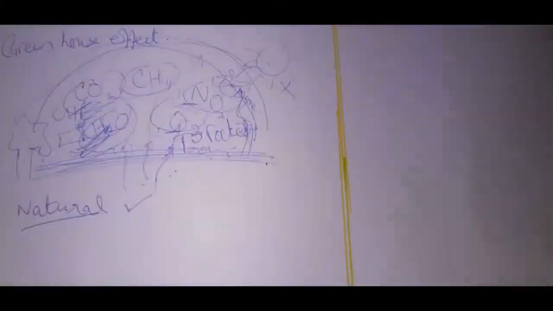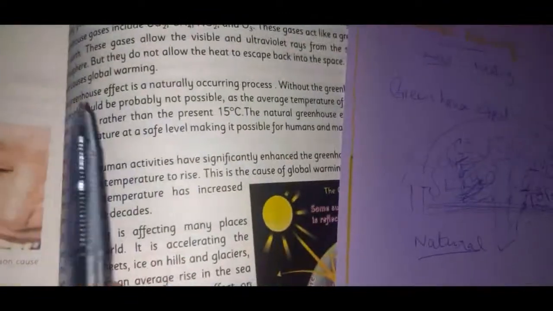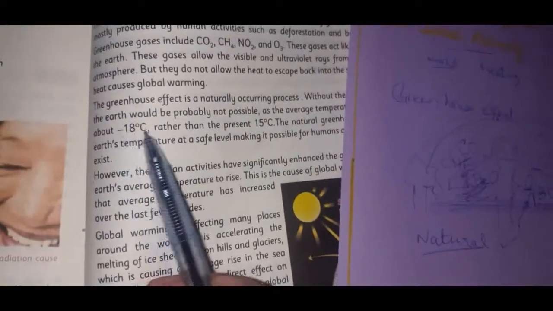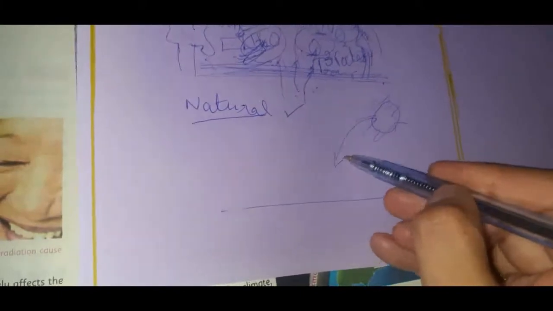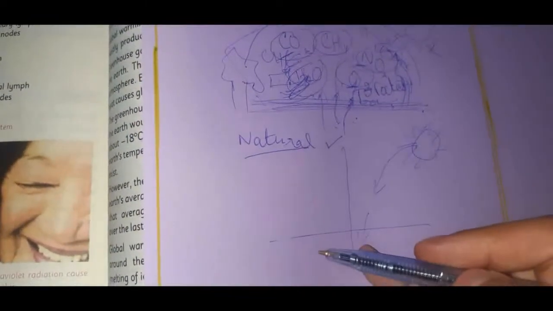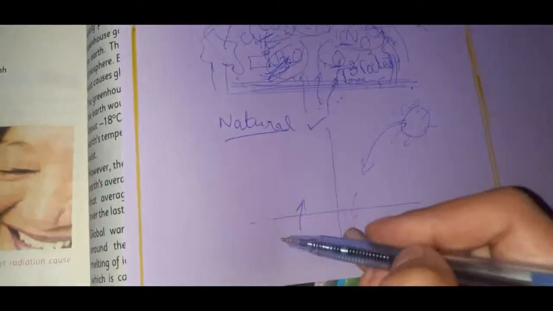Okay. So what does it mean? I explained it already, but here probably you get a bit confused about what minus 18 degrees Celsius and the present 15 degrees Celsius mean. So I explained it over here. For example, this is our Earth. Here is the sun, right, sun radiations. So the sun is sending its radiations, and the earth is absorbing them. Now when it's night time, there will be no sun, and obviously the earth will re-emit its radiations.